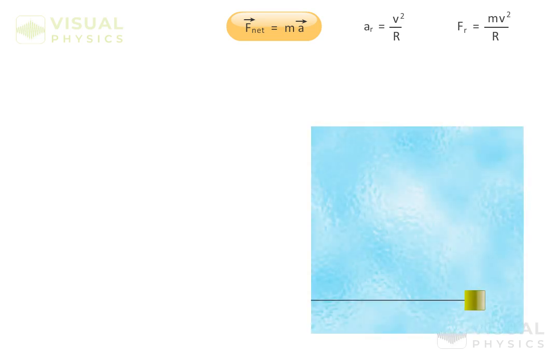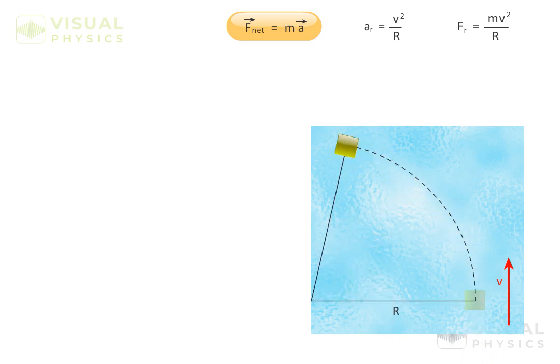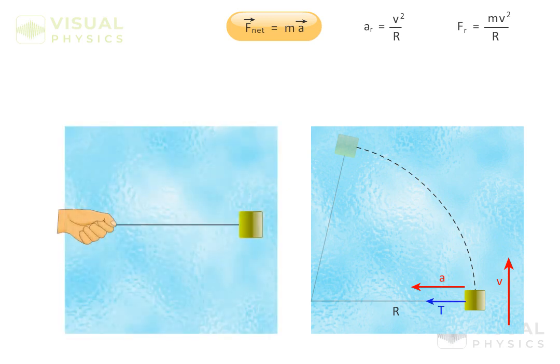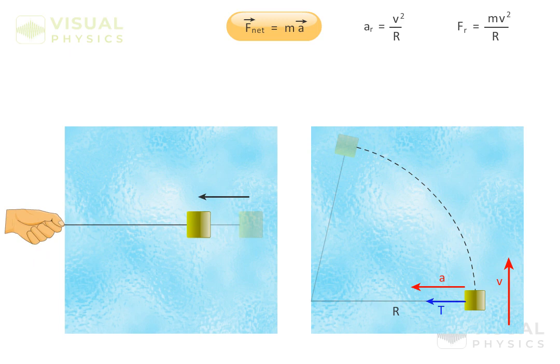In case of circular motion, if the initial velocity of the particle is in this direction, and it is restricted by some means to be at the same distance from a point, then it starts to move in a circle. And in this case also, though the acceleration of the particle and the force are in the same direction, the motion of the particle is not along this direction. Instead, if the particle was at rest and we started to pull it in this direction, then its motion would be a straight line and in the direction of force.